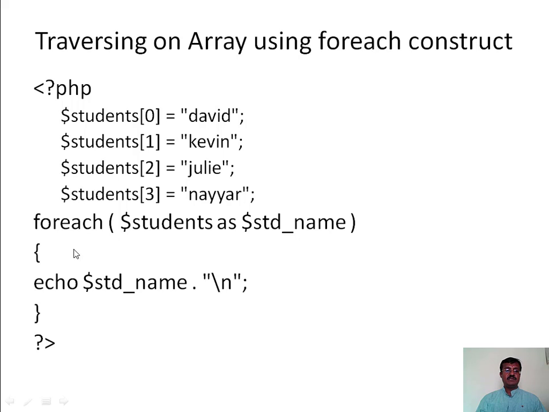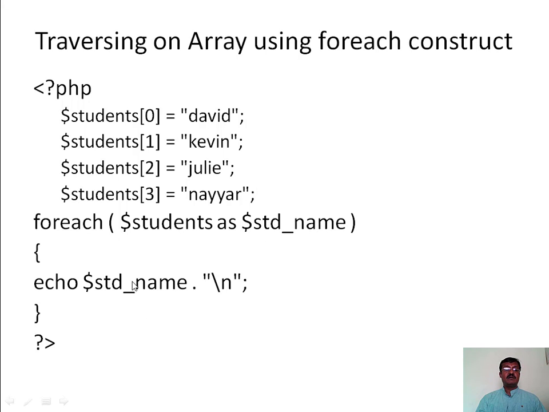In the first iteration, the value David will be assigned to the variable std_name, so this value can be accessed and updated. In the second iteration, the value Kevin will be assigned to std_name.